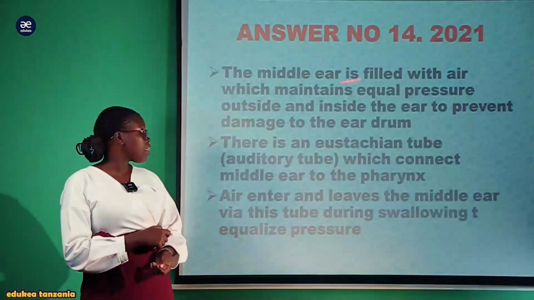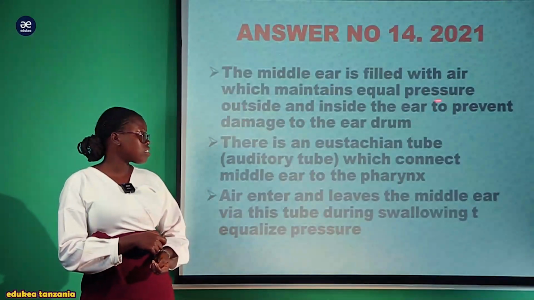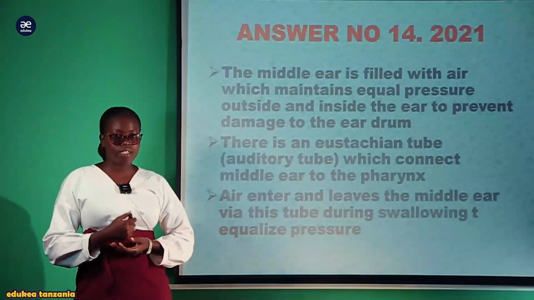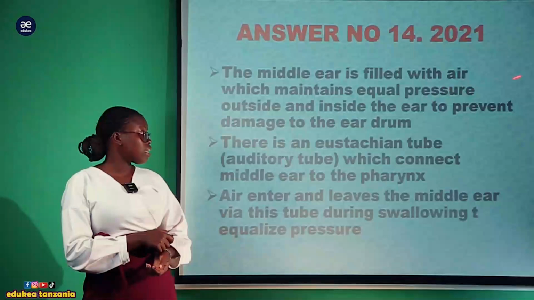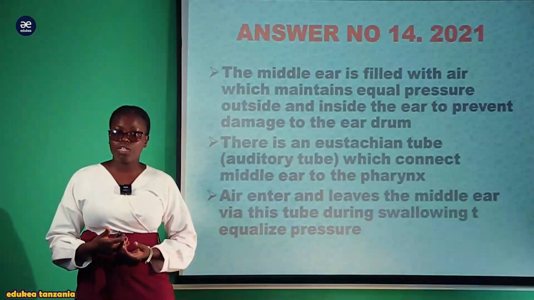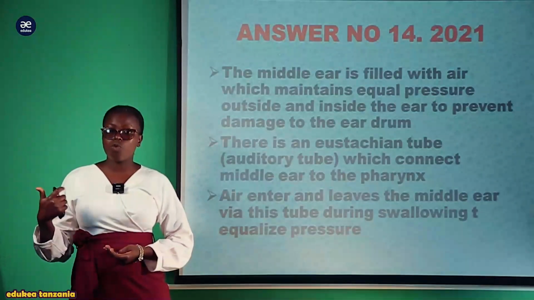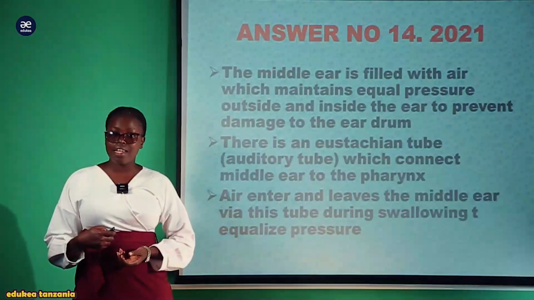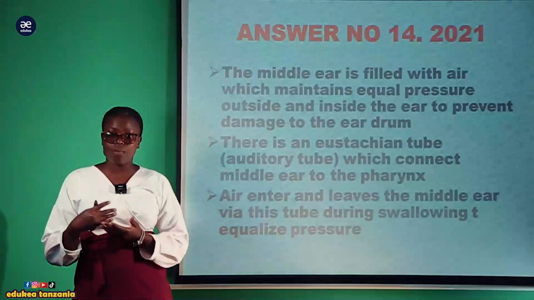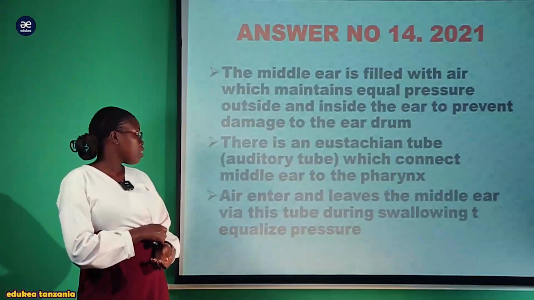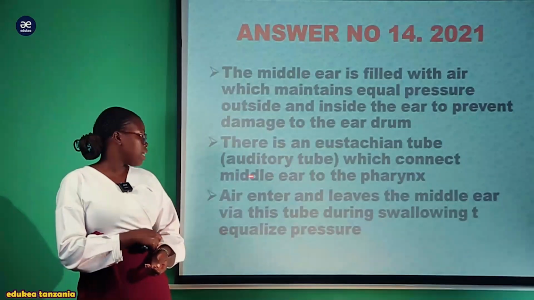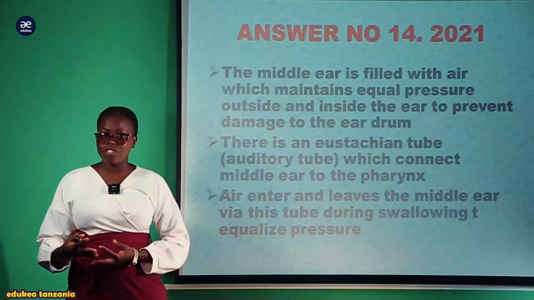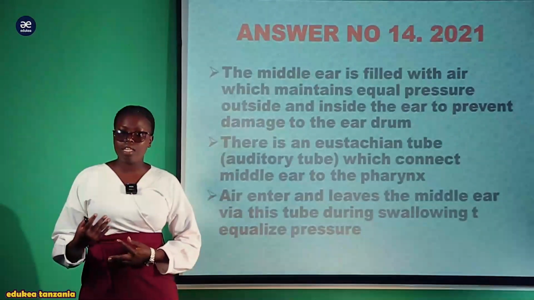Also, the middle ear is filled with air which maintain the equal pressure outside and inside the ear to prevent damage to the eardrum. So katika adaptation unaona kwamba katika middle ear kuna kuwepo na this air ambayo inasaidia katika protection or maintenance of the air pressure kwa ajili ya kuweza kuzuia kupasuka kwa ngoma ya sikio depending on the pitch. Kwa mfano kama sauti ikiwa kali sana ikiwa ndogo sana, kwa sababu katika maintenance of the pressure. Vile vile there is an eustachian tube which connects the middle ear to the pharynx. Vile vile katika middle ear kuna kuwepo na eustachian tube. Hii eustachian tube inasaidia katika kuweza kuconnect the middle ear pamoja na pharynx.